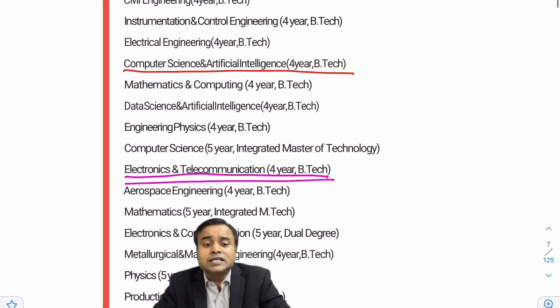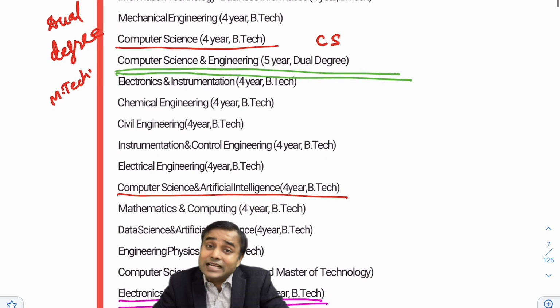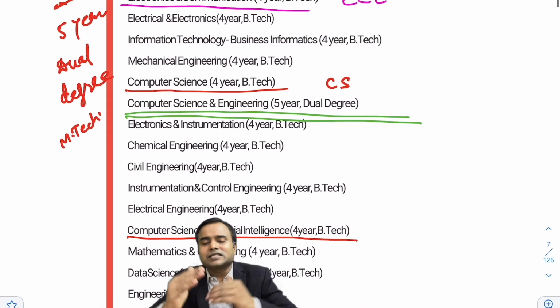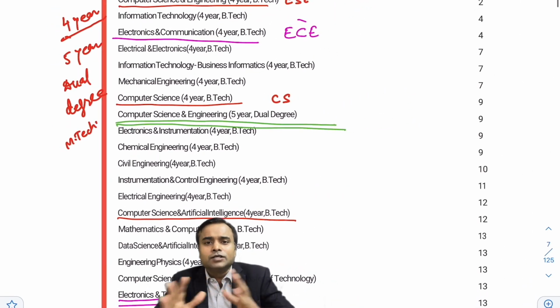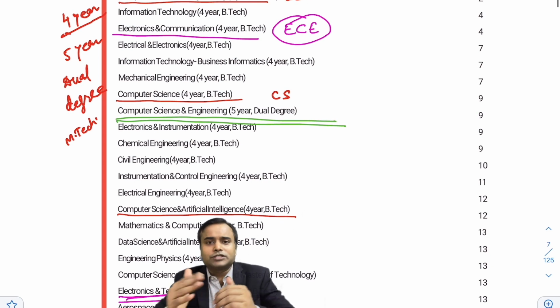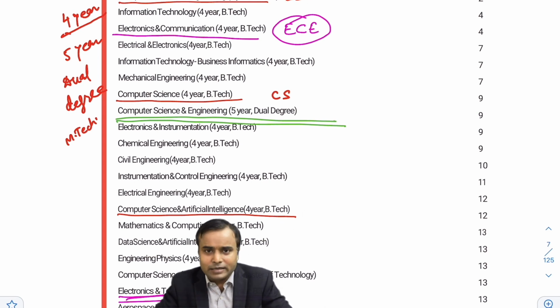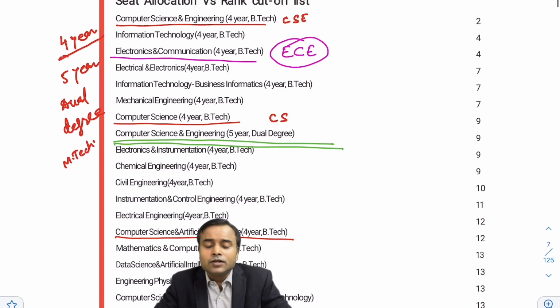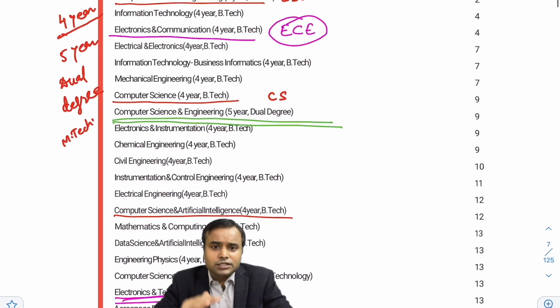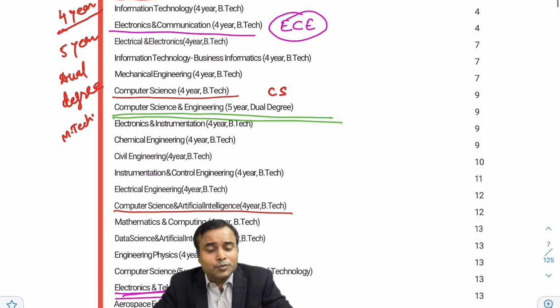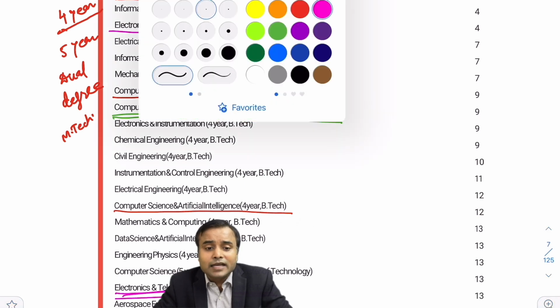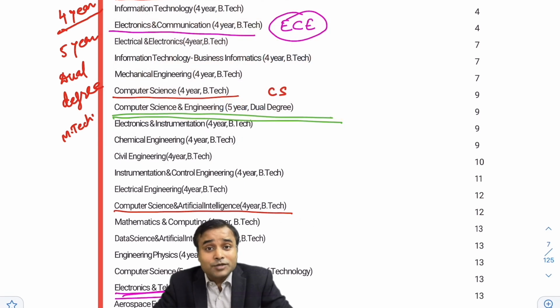In some colleges it's also called electronics and telecommunication. Both are almost the same branch. If it is available, you can opt for either. So this is ECE, electronics and communication, and electronics and telecommunication.